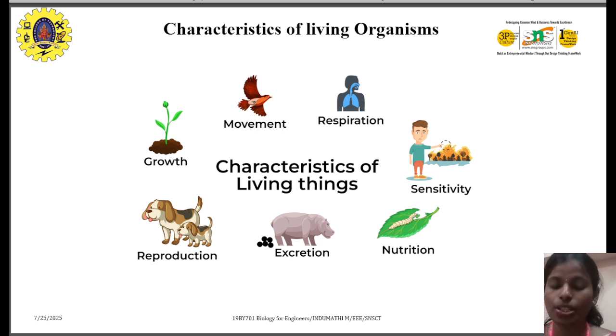Reproduction: what is reproduction? It is giving birth to your offspring. Every plant, animal, and human being reproduces offspring, right? The next one is growth. It's one of the important characteristics of living things. Normally every living organism will grow, right? So these are the characteristics of living organisms.